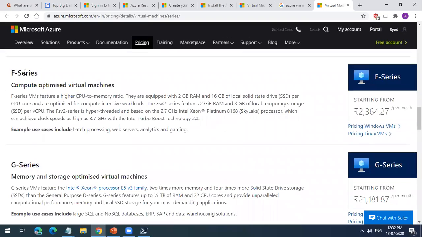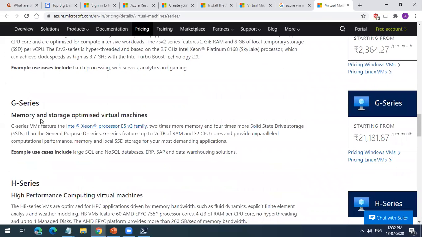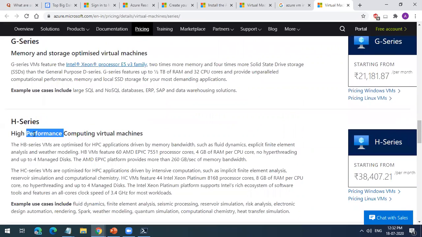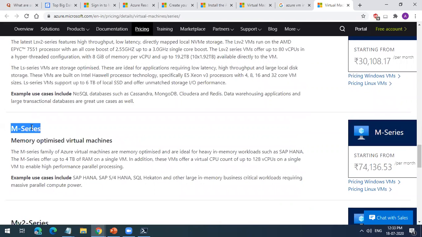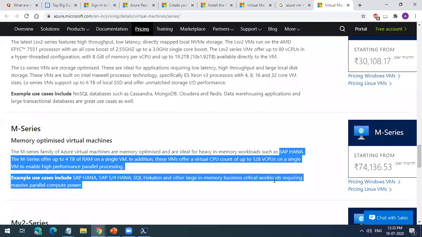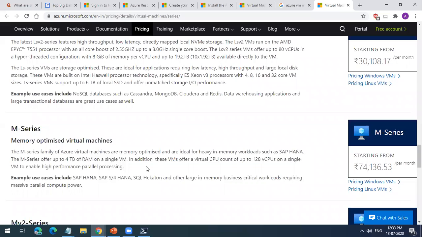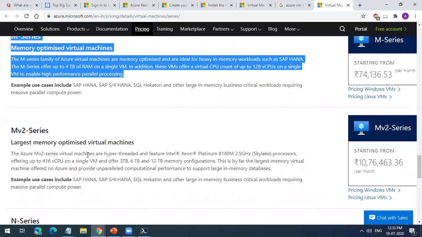And you have F series. These are CPU optimized. If you have applications which are more towards cores instead of RAM, then you can use F series. Then you have G series also, which are storage optimized. Then you have high performance computing virtual machines, for applications like high performance gaming. And then you have M series for high memory optimized machines. If you are running SAP HANA for S4 HANA or ECC, then you can use these machines.